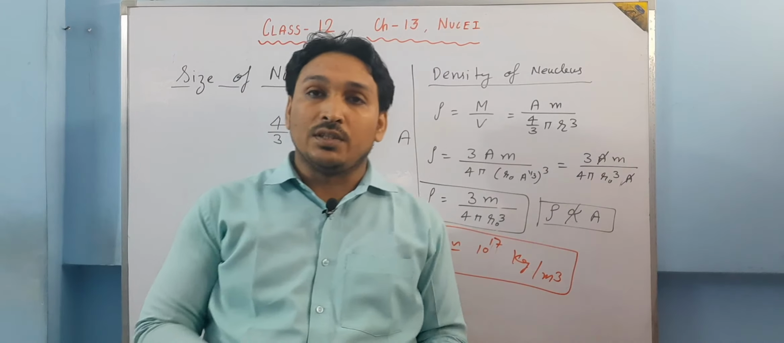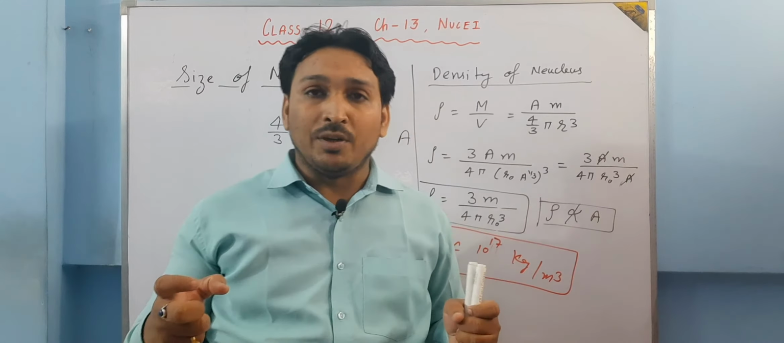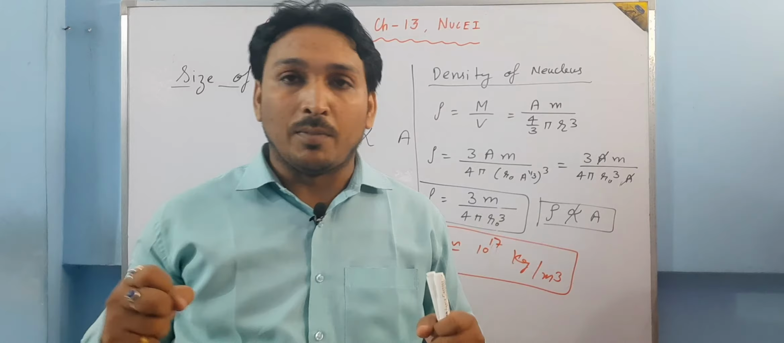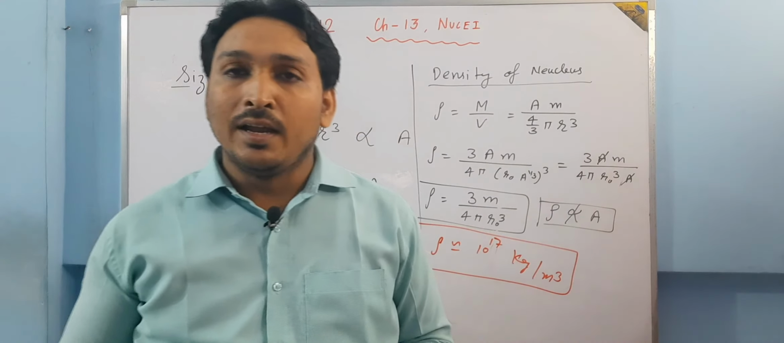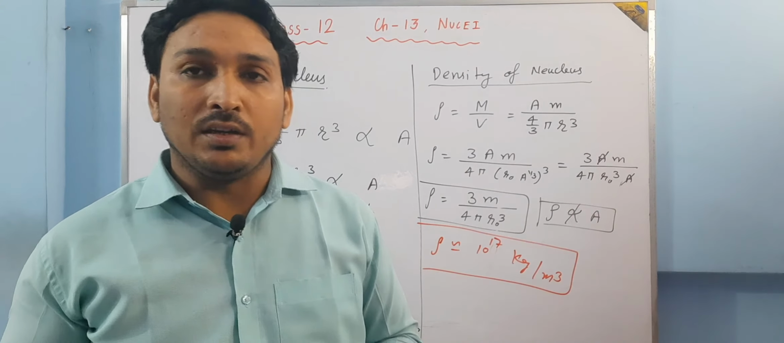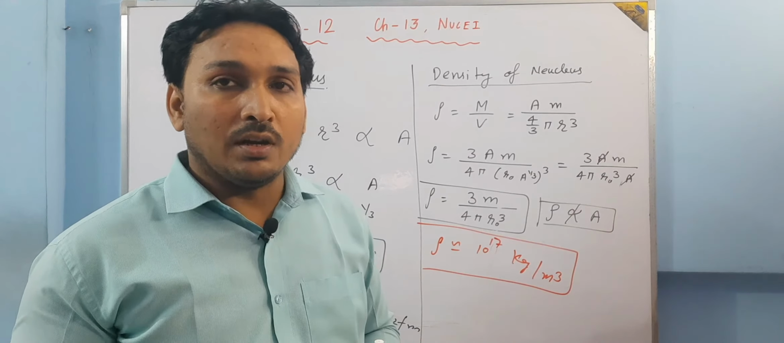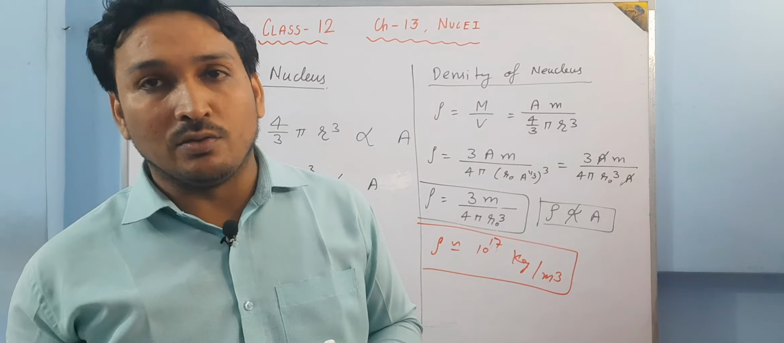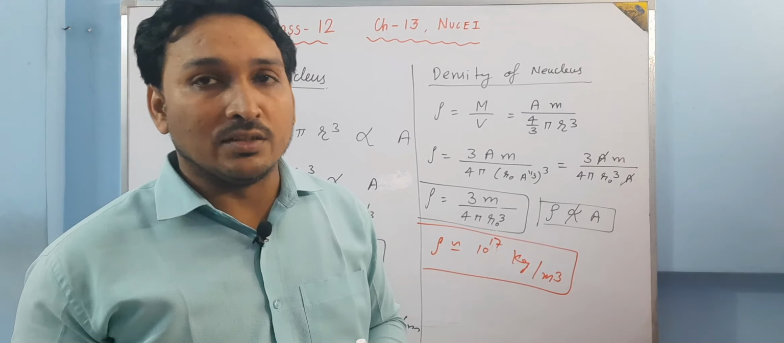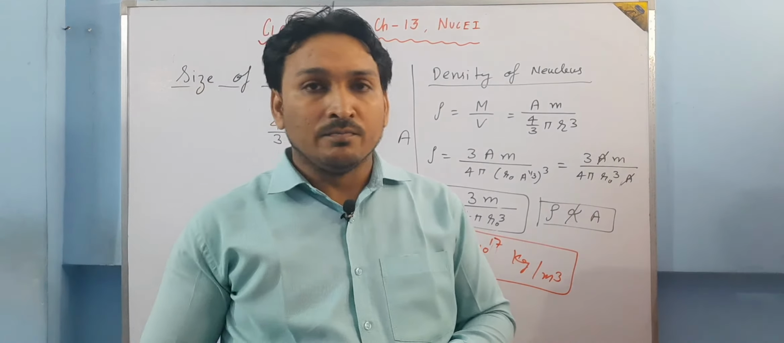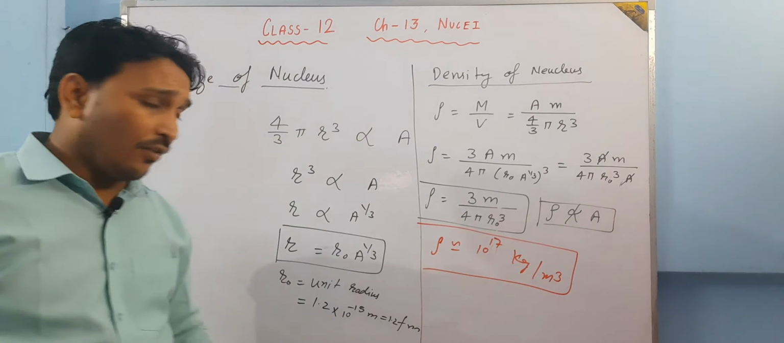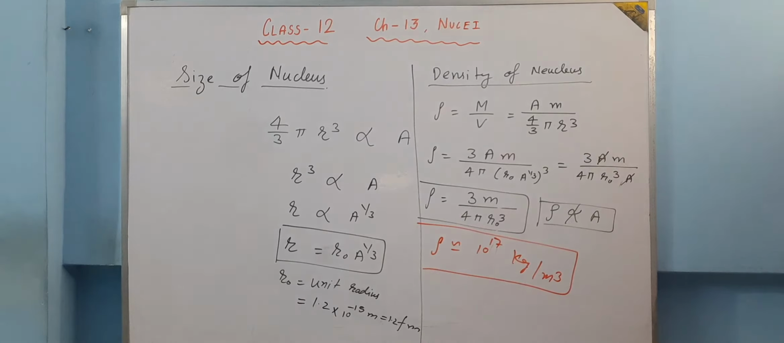So what we say is that in the nucleus, empty space is not there. The particles are very closely packed and the distance between two particles is so small that it can be neglected when we talk about the size of the nucleus. Is it clear? So this is the density of the nucleus and this is the size of the nucleus. These two topics are there in your syllabus. So let us proceed with that.